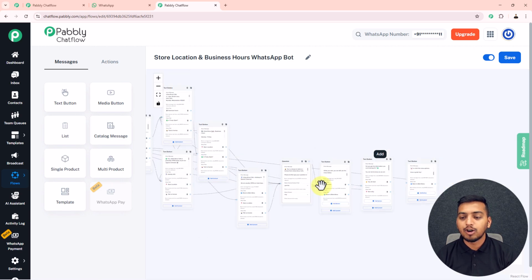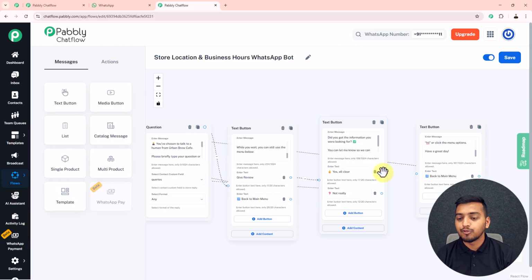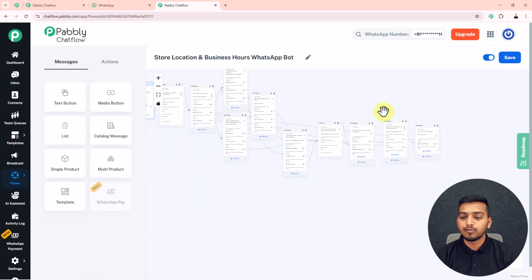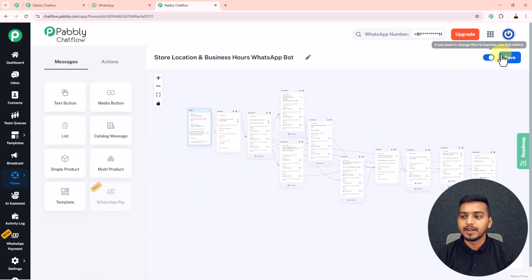like this. Now with this, I just have to connect both of these following circles like this, and here the creation of our WhatsApp chatbot is all completed. Now I will save this creation from here, otherwise the bot that we have created here will not work as we expect it to work.